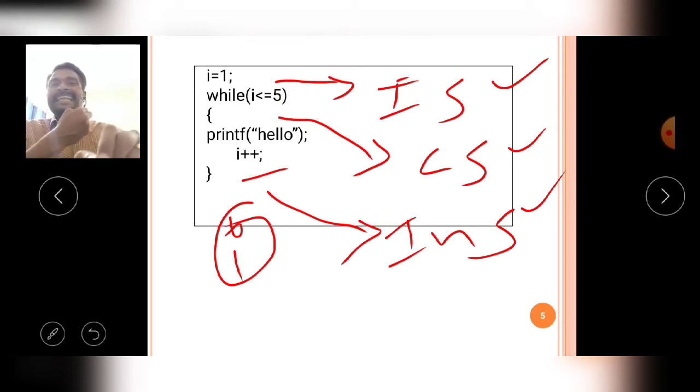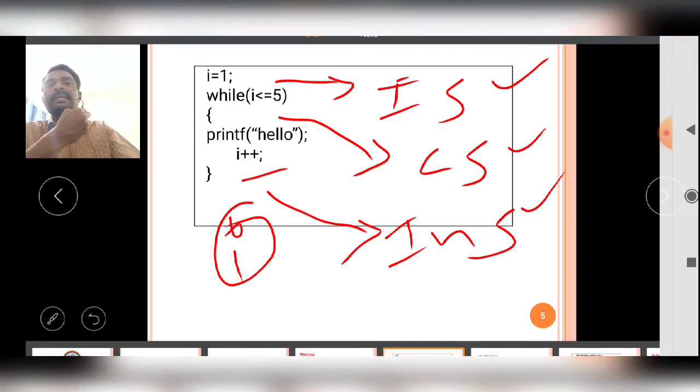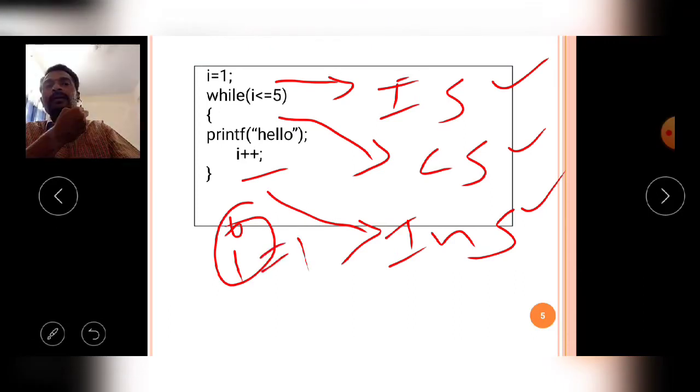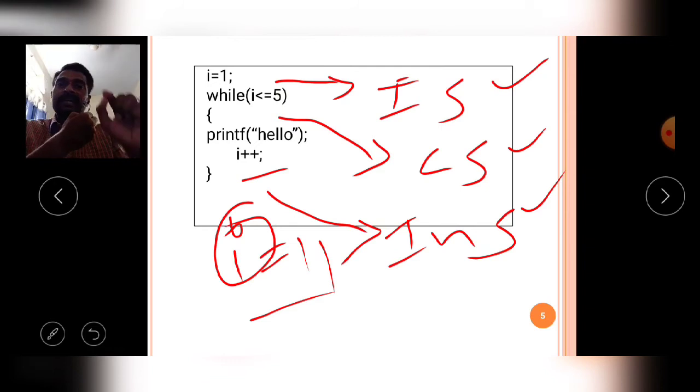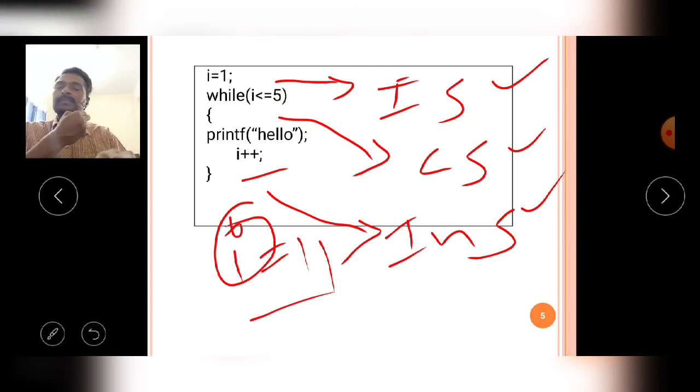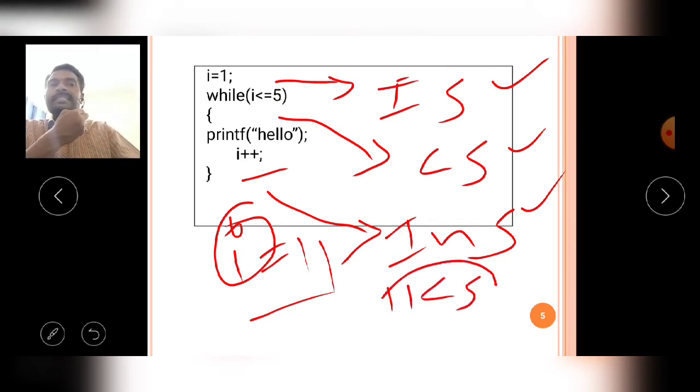Now, if you write the initialization statement wrongly, what will happen? For example, the initialization statement I is taken as 11. Now I is assigned to 11. What will happen? 11 is less than or equal to 5, the condition is false.